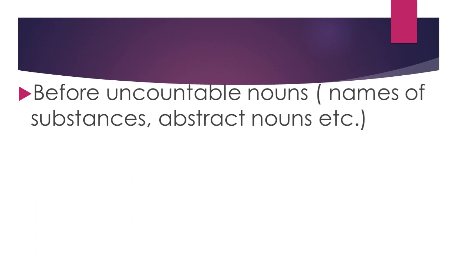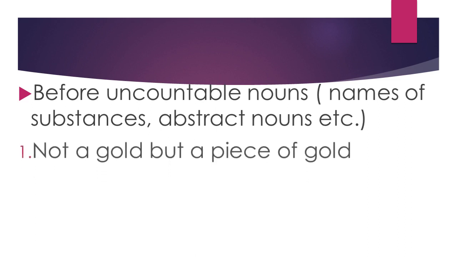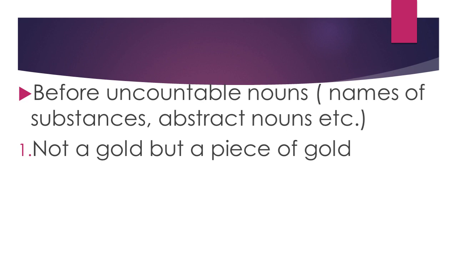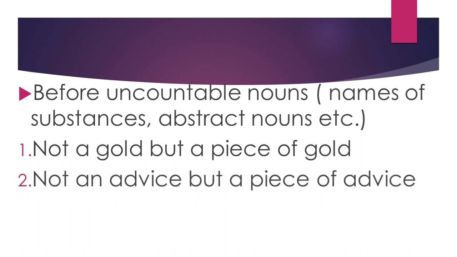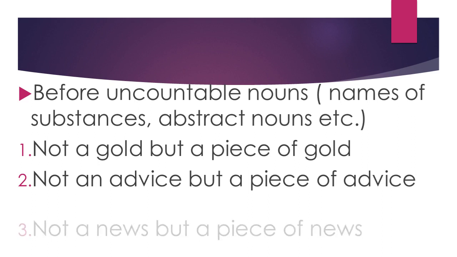Before uncountable nouns, that is, names of substances or abstract nouns. For example, we do not say "a gold", but we can say a piece of gold or a grain of gold. We do not say "an advice", but a piece of advice or some advice.